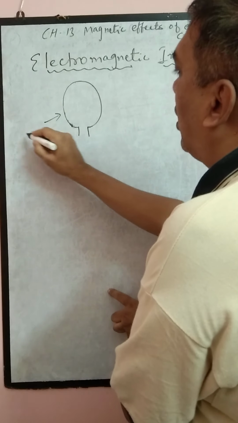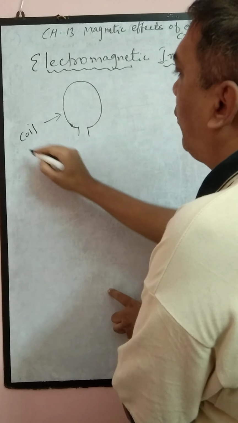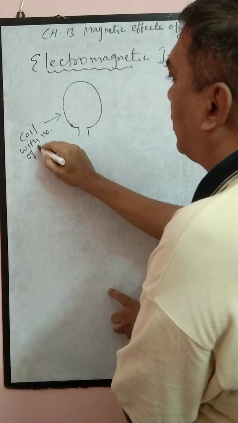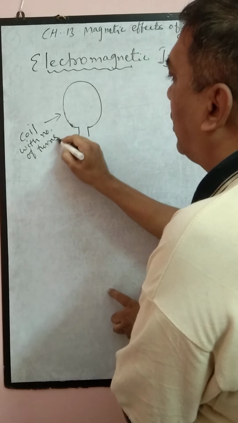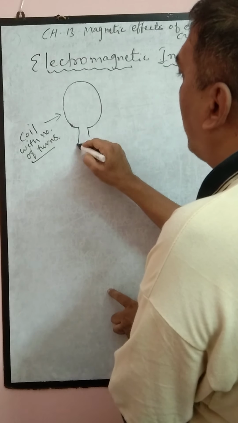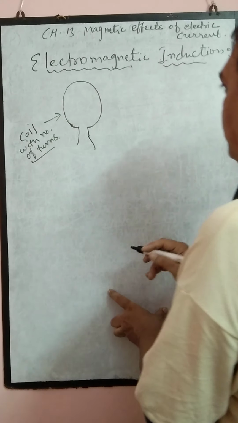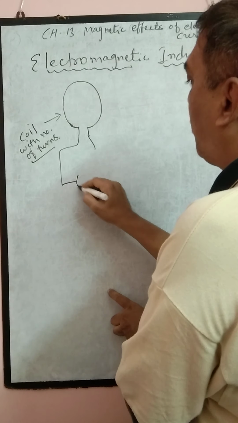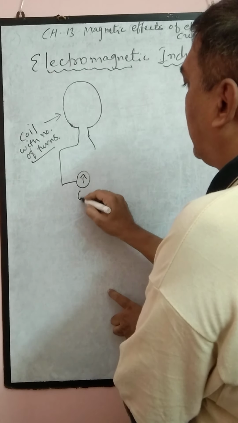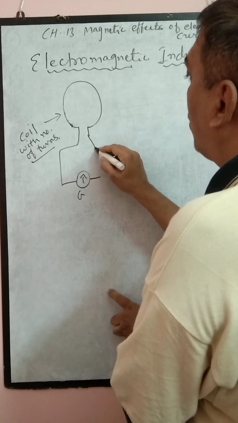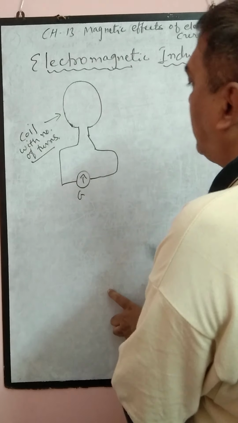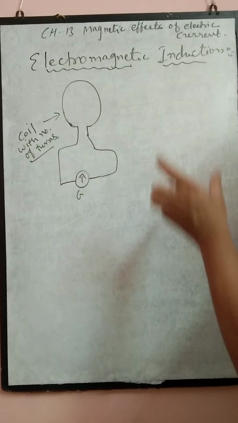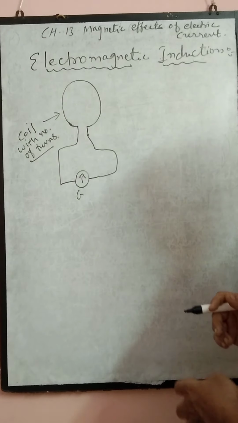So this is a coil with a number of turns. The two ends of the coil are connected with a galvanometer, because we just want to find out whether current is produced or not. So this is a simple coil connected with a galvanometer.